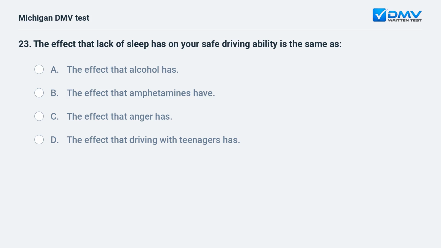The effect that lack of sleep has on your safe driving ability is the same as: A. The effect that alcohol has. B. The effect that amphetamines have. C. The effect that anger has. D. The effect that driving with teenagers has.